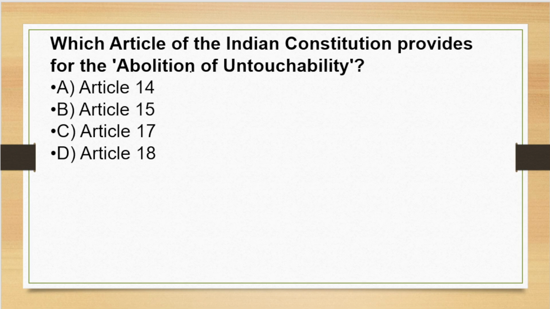The question here is, which article of Indian Constitution provides for abolition of untouchability? Options are: option A, Article 14; option B, Article 15; option C, Article 17; or option D, Article 18. Correct answer will be option C. Option C is right. So option C, Article 17 is abolition of untouchability. Article 14 is equality before law.